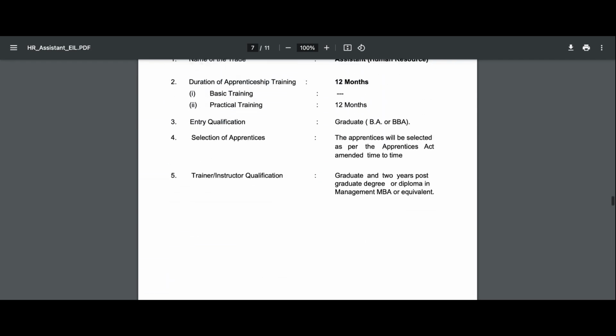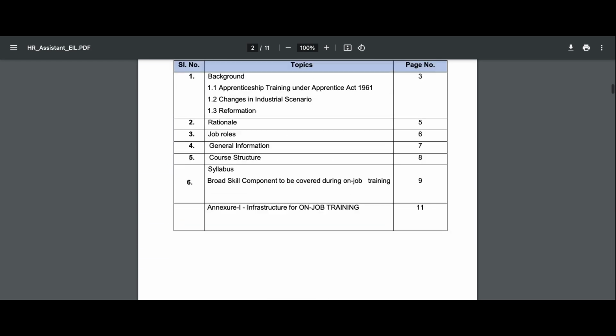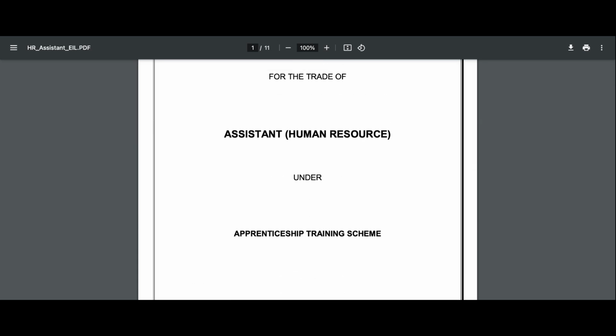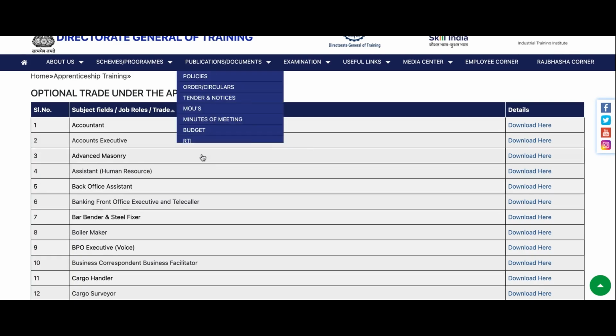As an employer, you can also create your curriculum like this under optional trade and give it to your RDAC, Regional Directorate of Apprenticeship Council. You can give it to them and they can publish that as an optional trade, and you can start hiring apprentices in that particular trade. What is the difference between a designated trade and optional trade that we have seen?